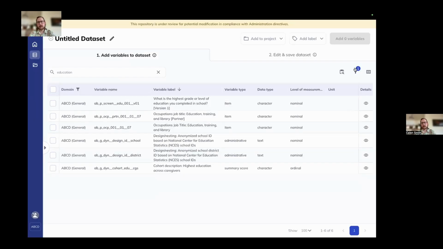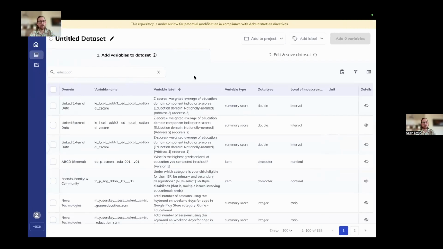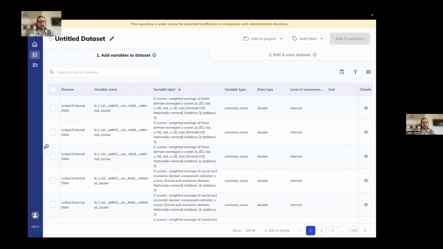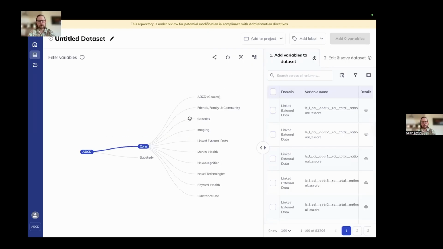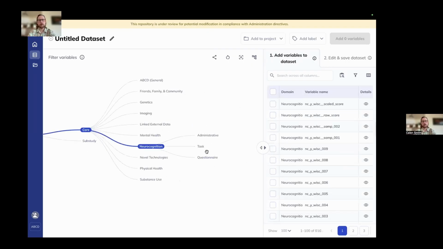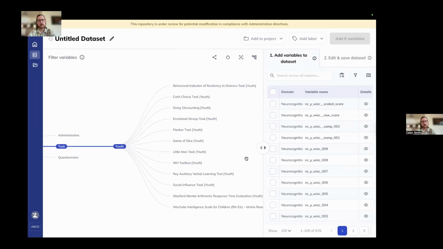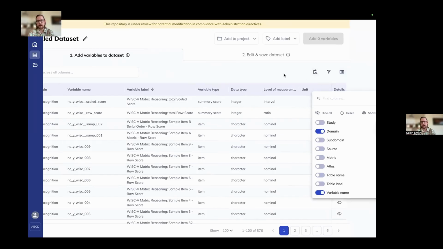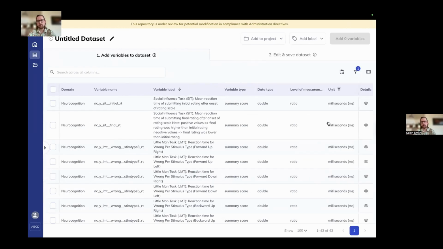Let's go find a good example now of a numeric variable. I'm going to show you how the search function, the filter function, and the ontology tree can work in conjunction now. So let's look for a neurocog variable, for example. Let's limit it down to only show neurocog, and we only want to show task data because we're going to look for something that has reaction time in it. But let's look at the units now, and we'll filter by unit. And let's look for a variable unit that contains seconds. So now that's bringing us down to only things that contain seconds.